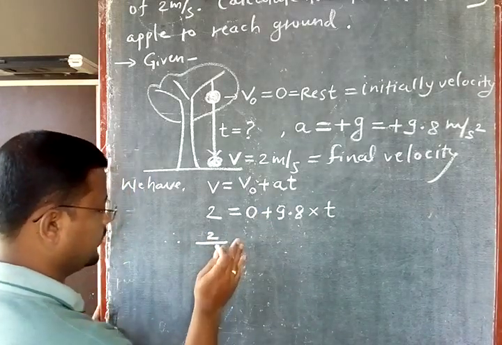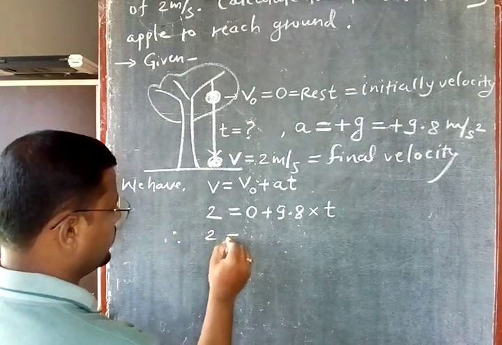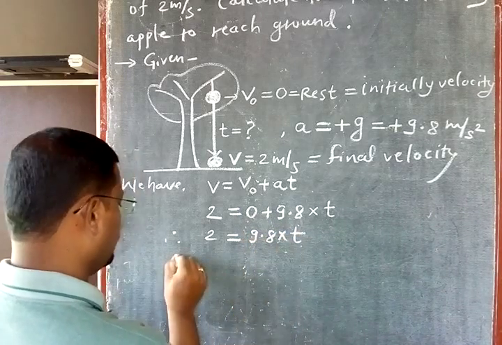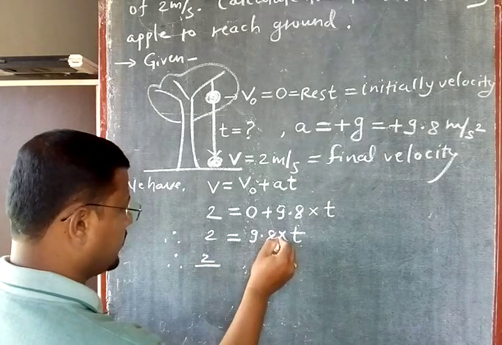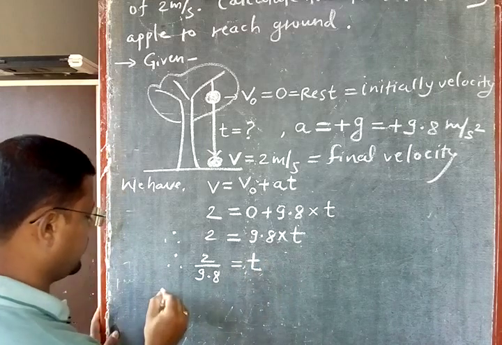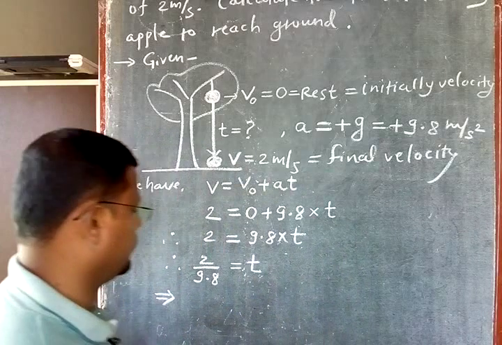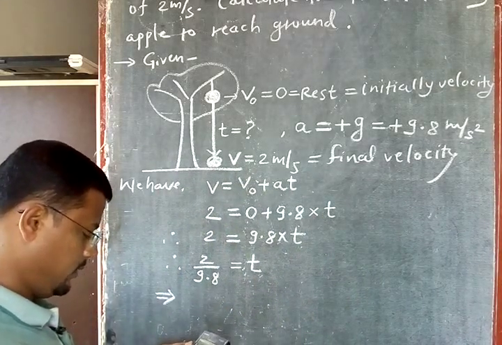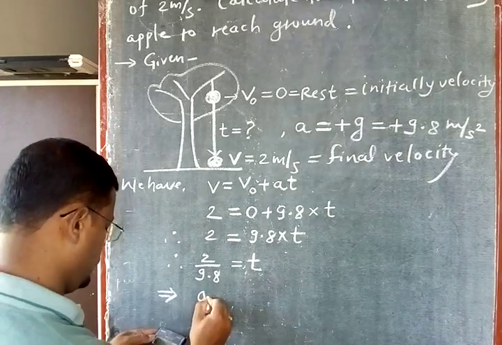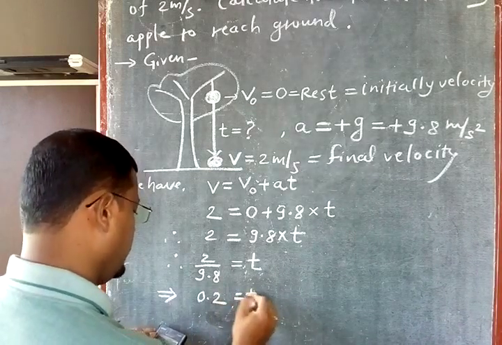The 0 goes away here, right? Otherwise, for one extra step, I will solve it here. Therefore 2 is equal to 0, which means no need to write it, plus 9.8 into t. So 2, the multiplication goes to the other side and becomes divided by. So 2 divided by 9.8 is equal to your time. You can use the calculator: 2 divided by 9.8 is equal to 0.204. So I will write here 0.2 is equal to t.